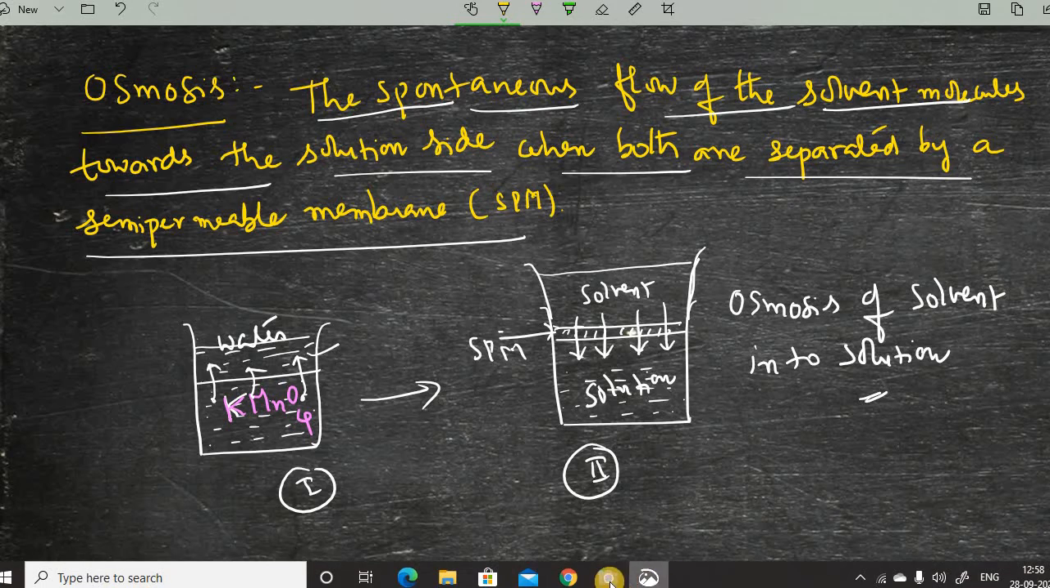Now we will come to that point, I will explain you. So you observe this experiment I have just discussed. What I want to explain is about osmosis, and this osmosis is happening in the second beaker, Roman number 2, where the solvent molecules are moving into the solution via the semi-permeable membrane. And we can simply call it the flow of molecules from a solution of lower concentration region towards the solution of higher concentration region.